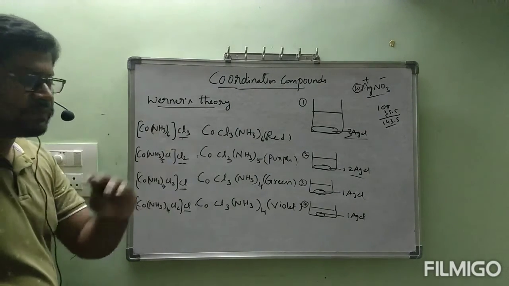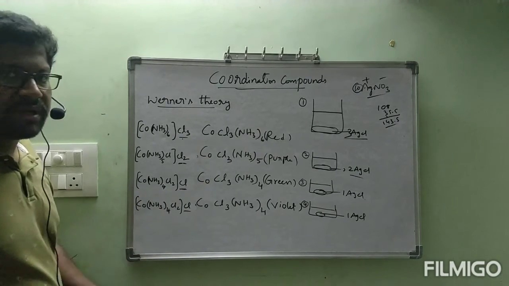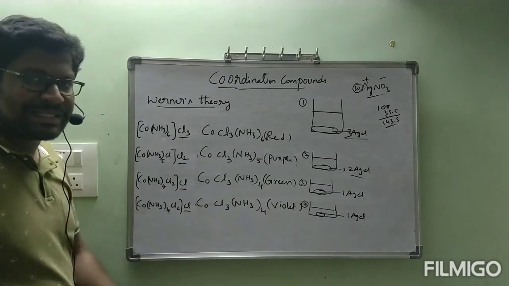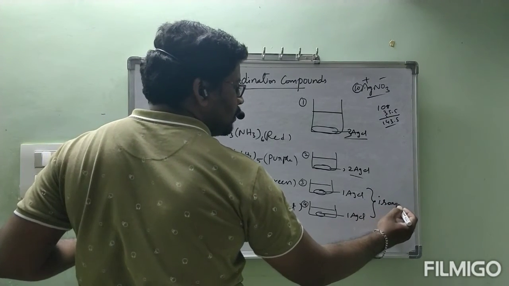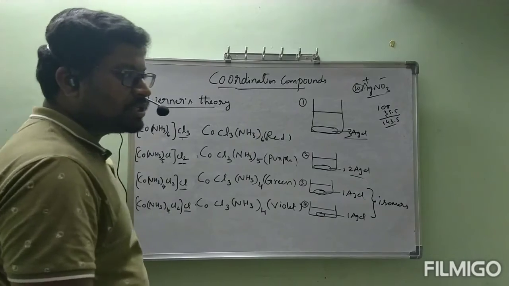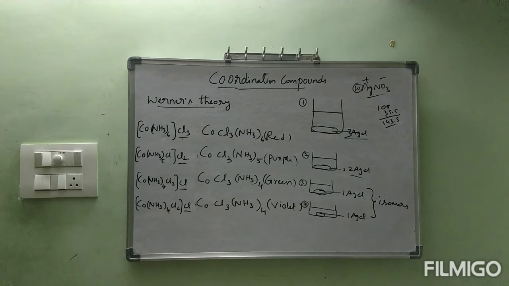Okay, now I am going to rub this one. Then what about third compound and fourth compound? Third compound and fourth compound have the same formula but different colors, meaning these two are isomers. So we can understand in coordination compounds also we have the isomers topic. Both are differed in colors, na? Those two compounds have the same molecular formula but they are differed in colors. Those two are coming under isomers.